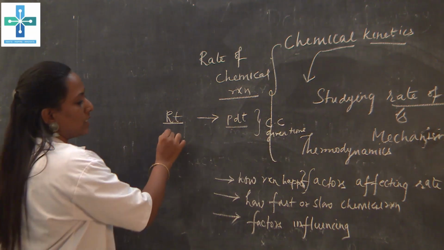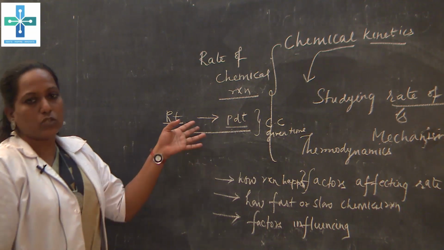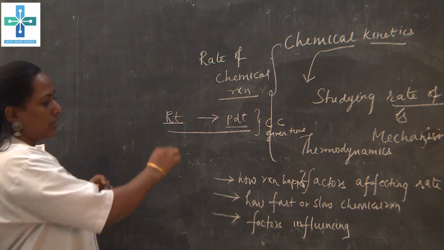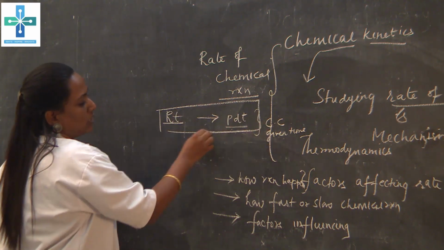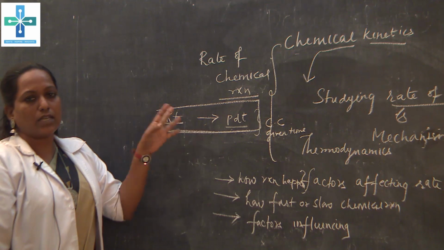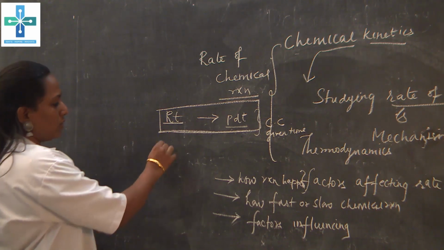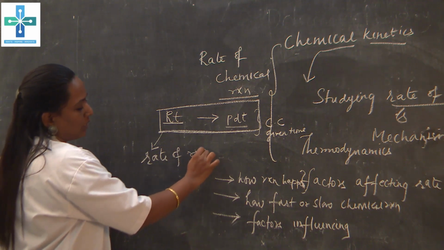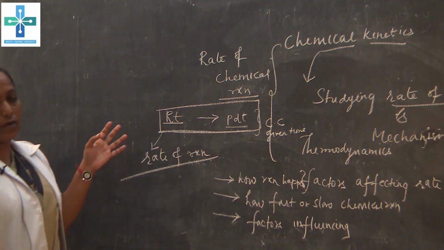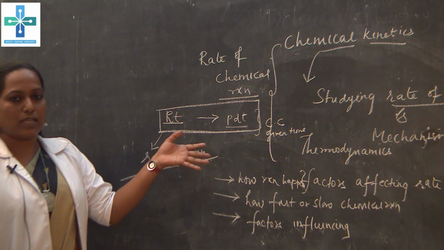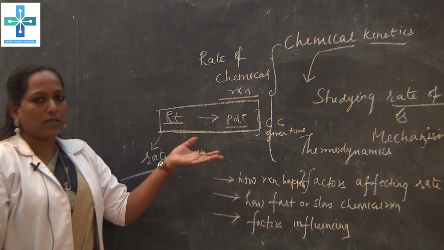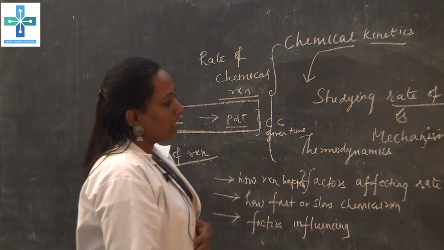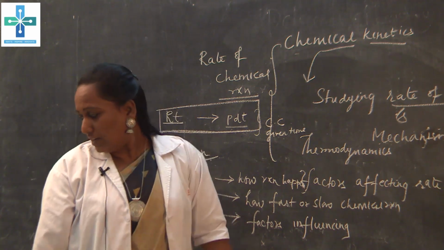So, to understand the chemical reaction, it is important to know the rate of a chemical reaction, how fast or slow the chemical reaction takes place. It is useful in our day-to-day life. Okay, let's see how to express the rate of the chemical reaction.